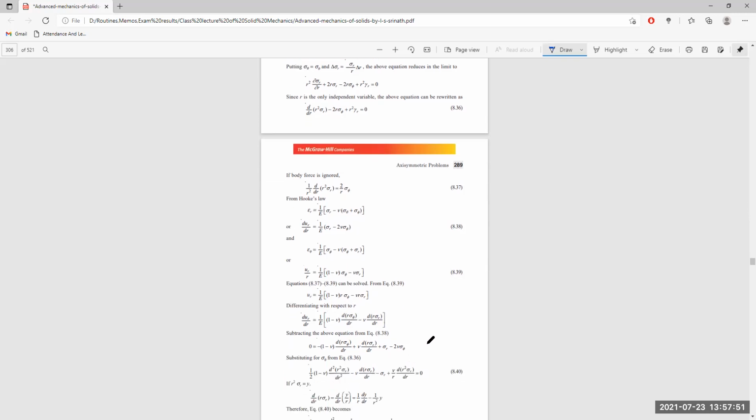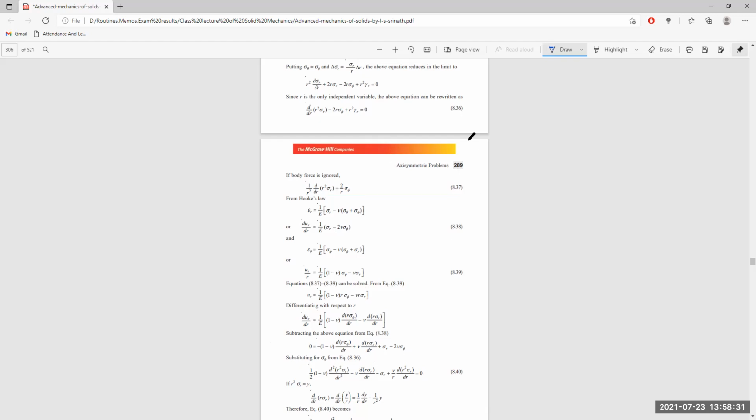Subtracting the above equation from equation 38, where you have the relation between dUr and dr, then 1 by E into sigma r minus 2 nu sigma phi, which is given in 38. So here we put this sigma phi, take it to the left side, and substitute for sigma phi from equation 36.